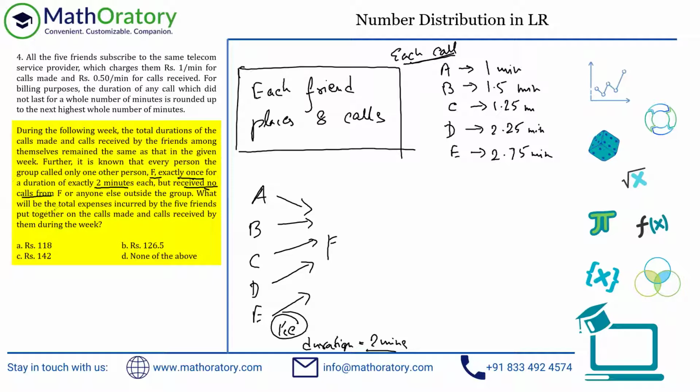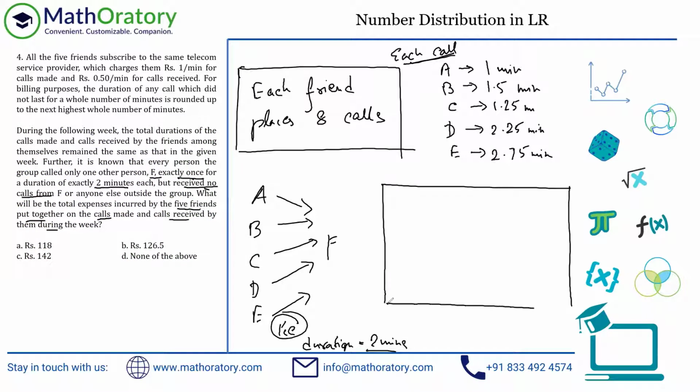Brilliant. So what will be the total expenses incurred by the 5 friends put together on the calls made and calls received by them during the week? This is brilliant. See, first thing, what you have to understand is whatever counter is being applied. So let me just structure this a bit for you. I'm trying to find the total charge that we are looking for. So we are looking for the 5 friends, right? If you look at the question, what will be the total expenses incurred by the 5 friends? So we are looking for this A, B, C, D, E only, not for F.